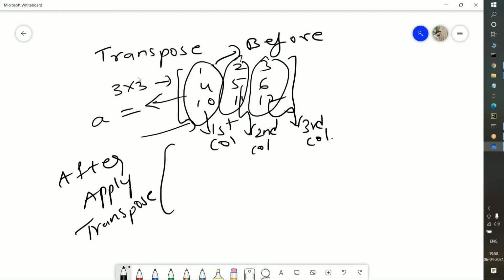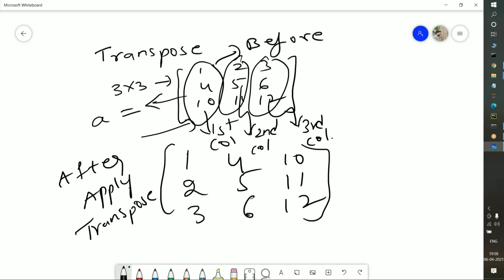Okay. What I'm doing here is applying the transpose function. What this transpose function will do is each and every column will convert to a row. So 1, 4, 10 and 2, 5, 11 as well as 3, 6 and 12. Okay. So this is the original matrix, and each and every column is going to convert to a row. So this is known as the transpose function.